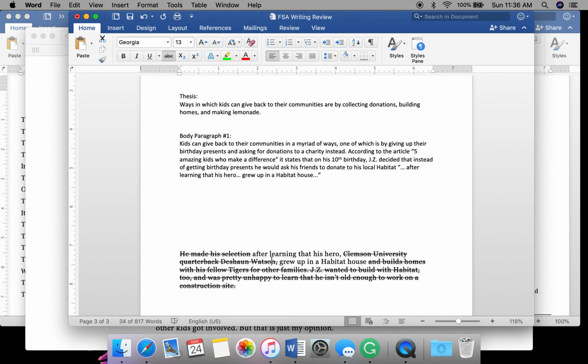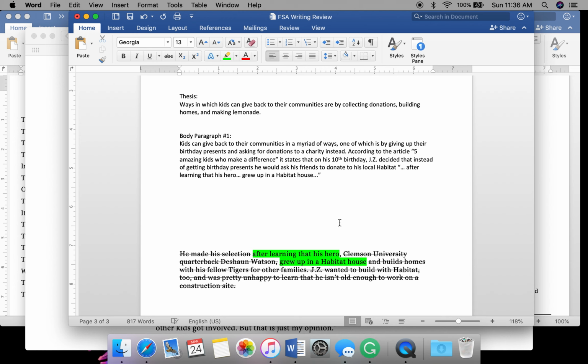So the parts that I have kept out of that sentence are after learning that his hero grew up in a habitat house. That still makes sense grammatically. What you cannot do is take out these little sections if it didn't make sense.